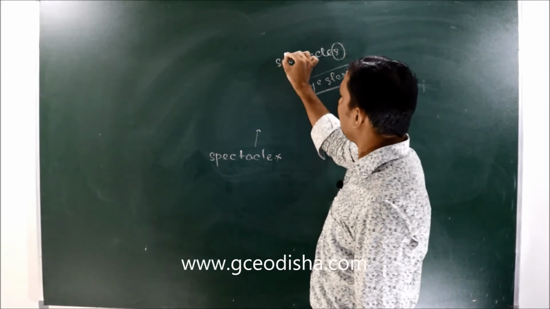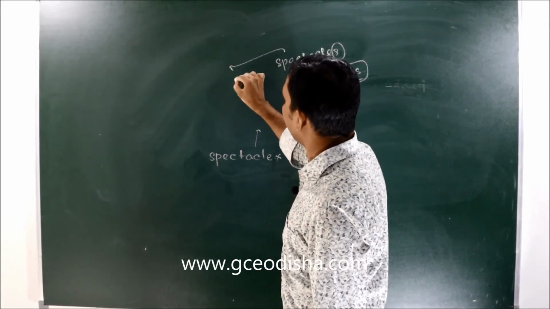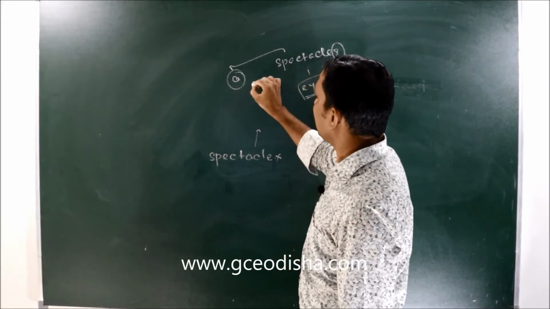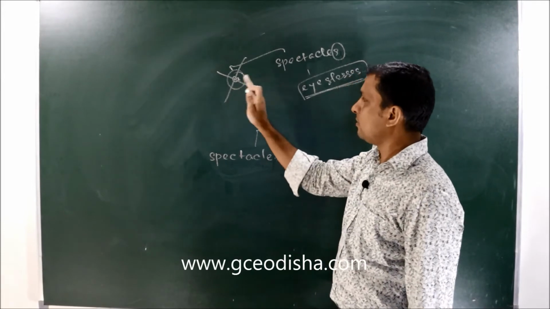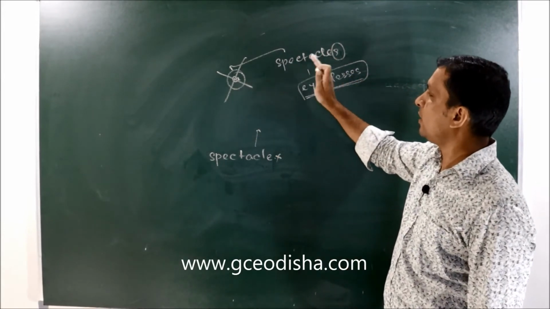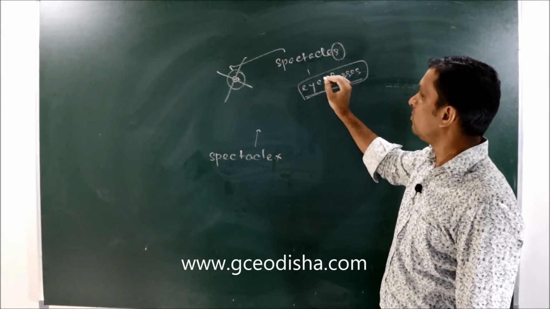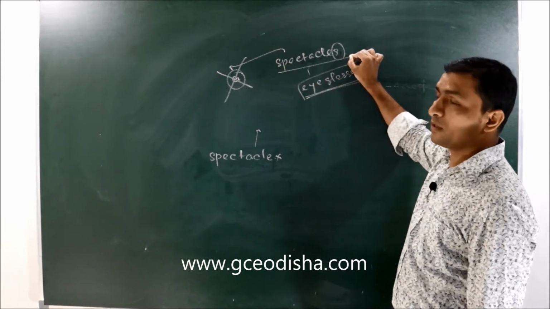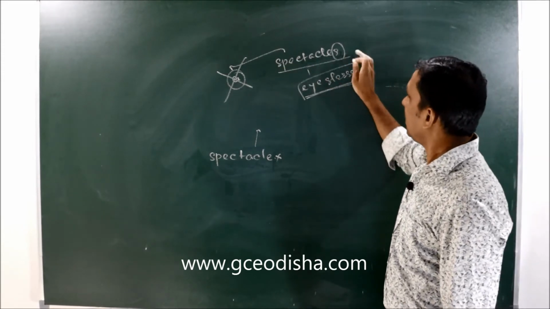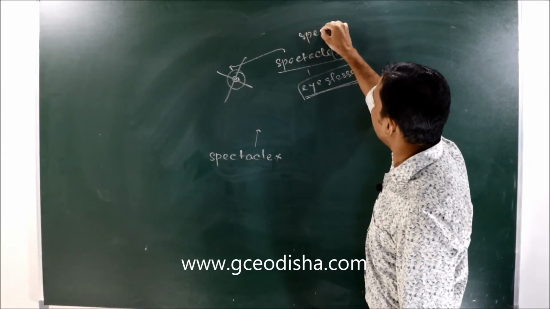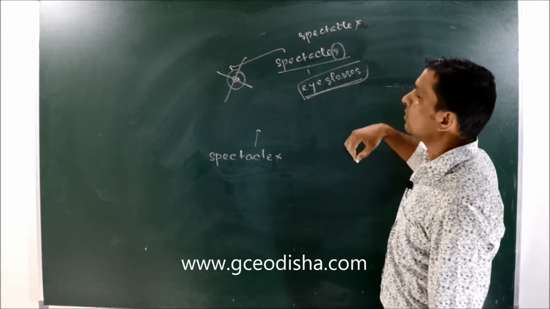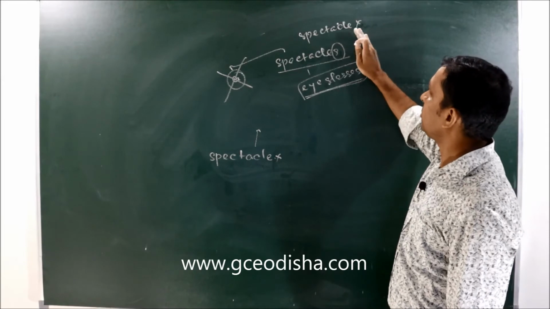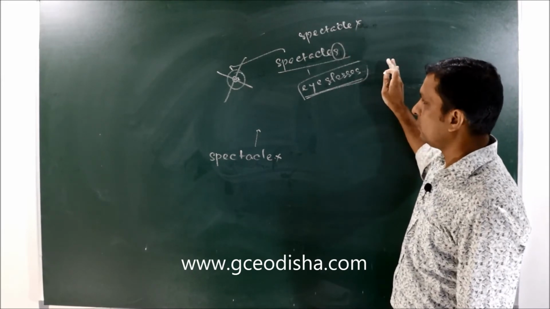For plural, if it is written "I have a spectacle," then it is incorrect. Reason: the article A or AN is generally used before a singular countable noun, and spectacles is a plural. And if you need the meaning of eyeglasses, you can't write spectacle. That means you cannot remove S or ES from it.